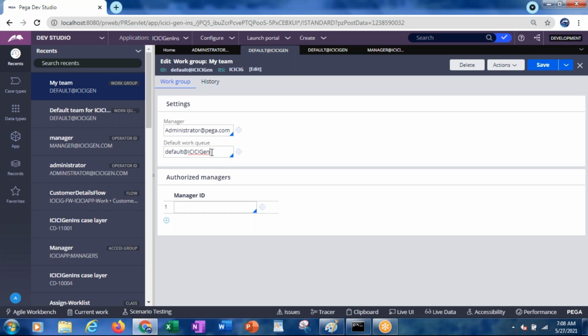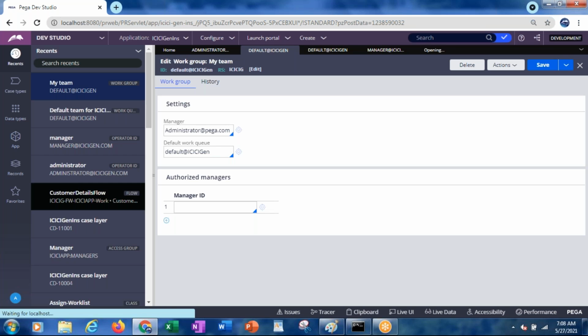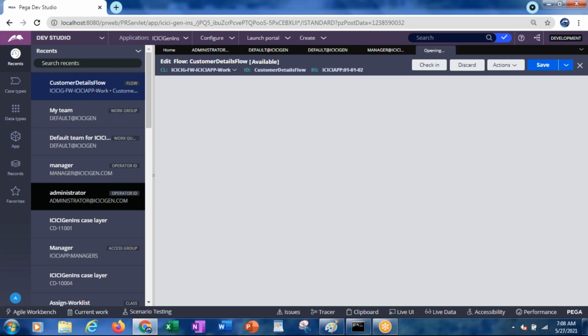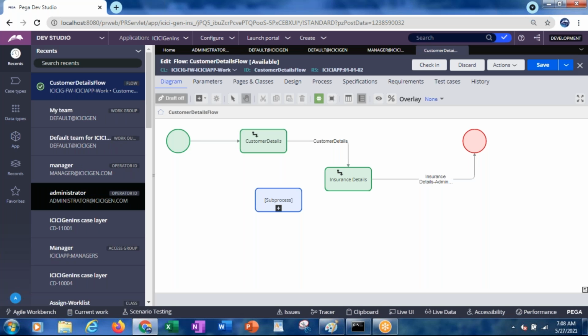Now what I want to do: yesterday, after creating one of the work objects, we routed it to different people. We saw whether it was there in one of the work lists or not.